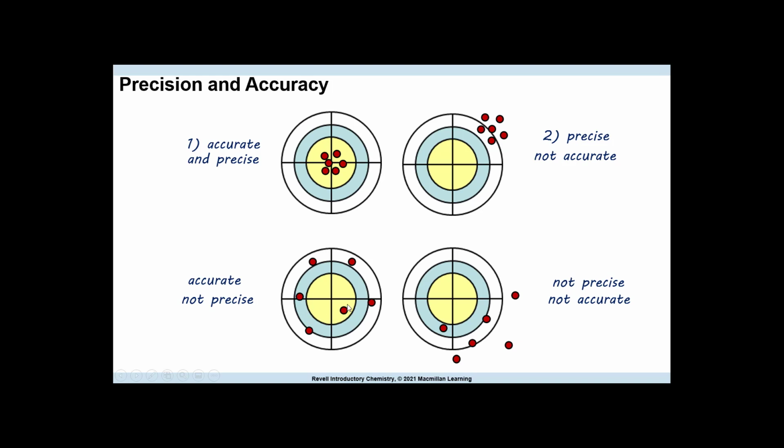Because you do have a value that is in the bullseye, and they are all surrounding the bullseye. So they are accurate in that they are close to the true value, but they are not precise because they're completely spread out. And then you have one that is completely off. It's not even on the board at times. It's not near the true value. Yes, there's one, but unlike this one that is surrounded around the true value, this one is not. It's completely just off to the side. So this is neither precise nor accurate.